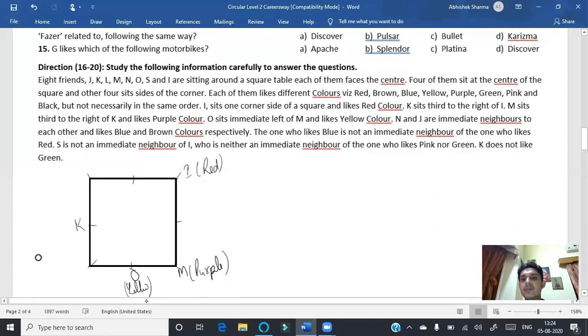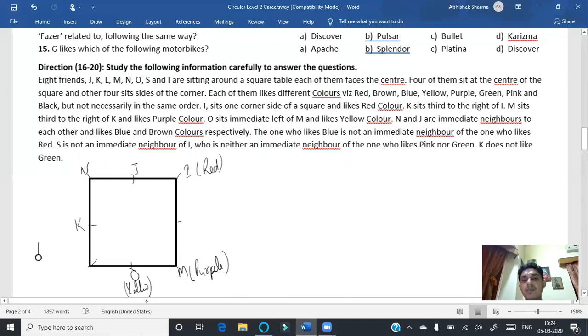S and N are immediate neighbors to each other. So the places remaining are for S and N, or vice versa. N and J are immediate neighbors to each other, and like blue and brown color respectively. The one who likes blue is not an immediate neighbor of the one who likes red. N likes blue, so definitely N will not be here, N will be here, and J will be here.